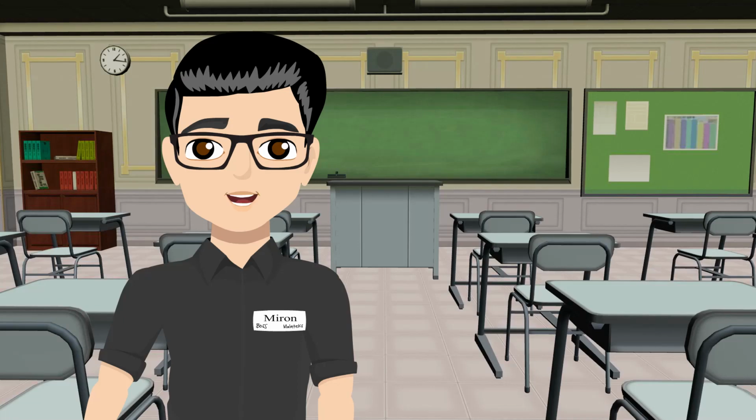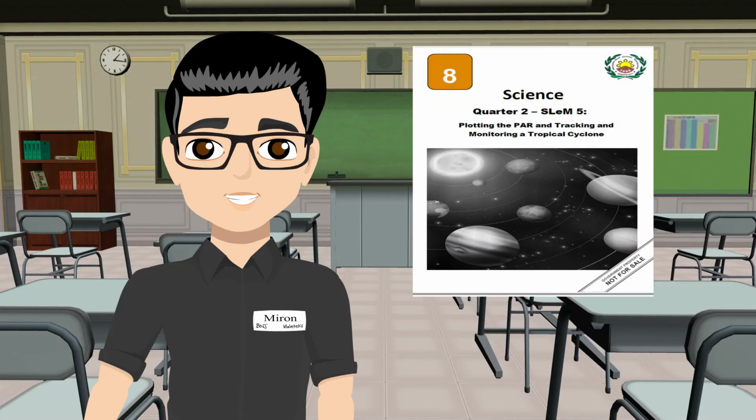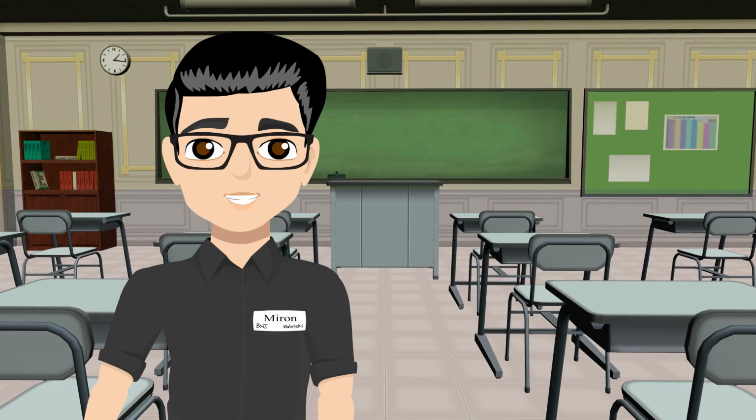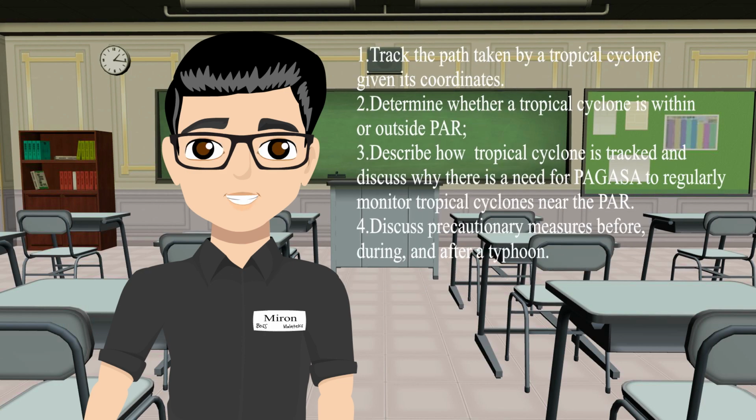Okay guys, what will be discussed today is LM5, plotting the PAR, and tracking and monitoring a tropical cyclone. What will be expected during this lesson? You will master to trace the path of a typhoon that enters the Philippine Area of Responsibility, which is the PAR. Number 2 is to determine whether a tropical cyclone is within or outside the PAR.